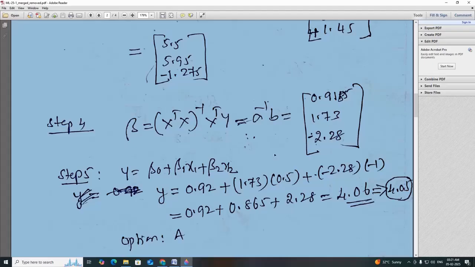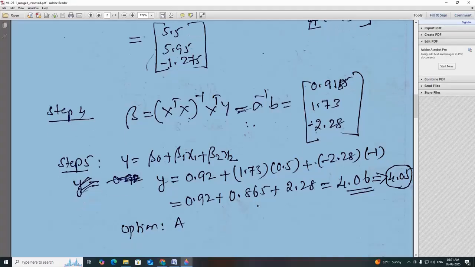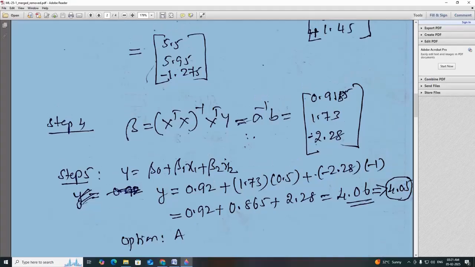Now once beta is obtained, step 5, last: Y is equal to beta naught plus beta 1 x1 plus beta 2 x2. So 0.9185, it is 0.92, is beta naught. This is beta 1, and this minus 2.28 is beta 2. So substitute. They have given x1 and x2, you can look at the problem.